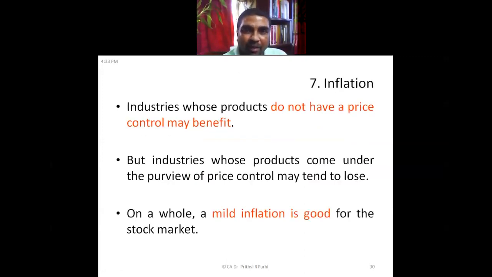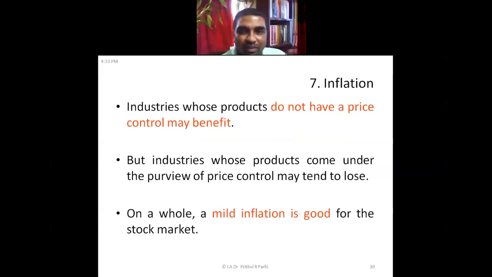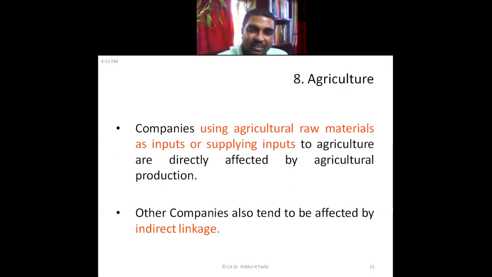Positive impact. Inflation. If inflation is controlled, then also that's a good sign. Slight inflation may be good for the economy also. There will be demand for goods and services. Agriculture is also one of the very important components of the economy.